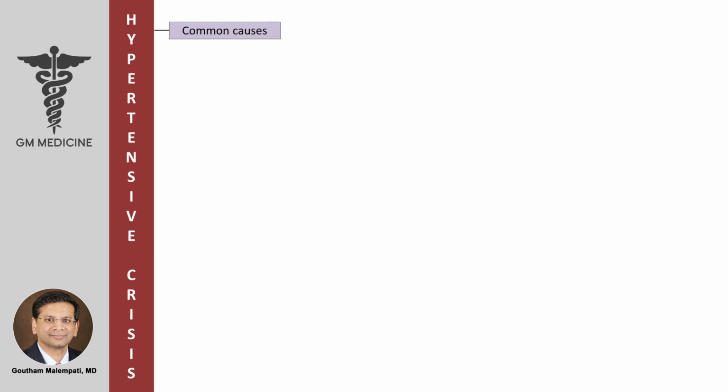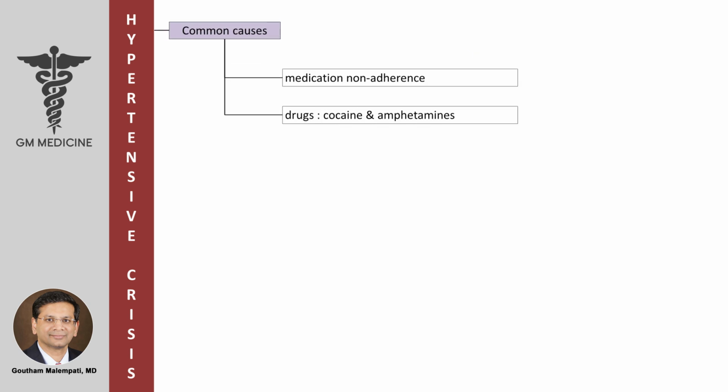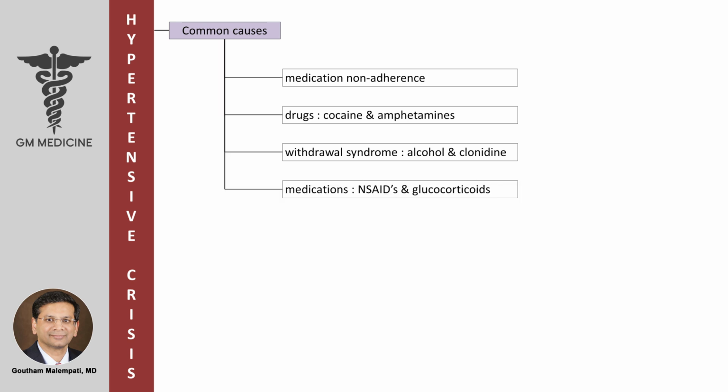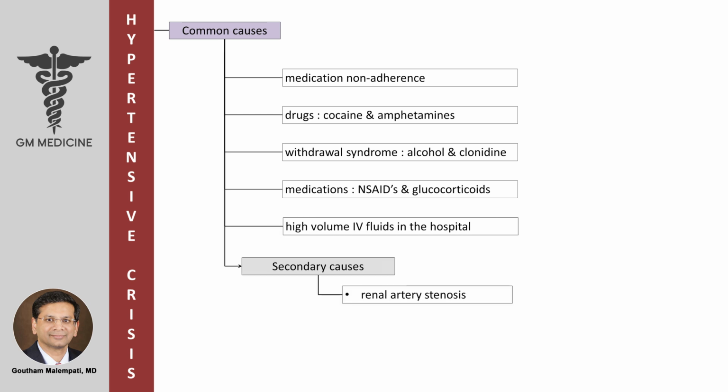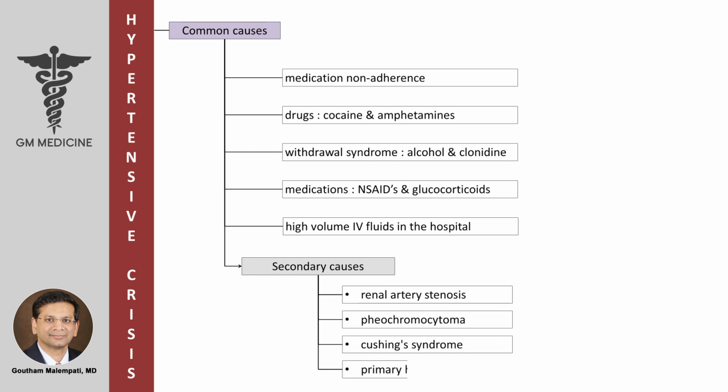Common causes of hypertensive crisis are medication non-adherence, use of drugs such as cocaine and amphetamines, withdrawal syndrome from alcohol and medications such as clonidine, use of medications such as non-steroidal anti-inflammatory drugs and high-dose glucocorticoids, and use of high volume of intravenous fluids in the hospital. Secondary causes include renal artery stenosis, pheochromocytoma, Cushing's syndrome, and primary hyperaldosteronism.